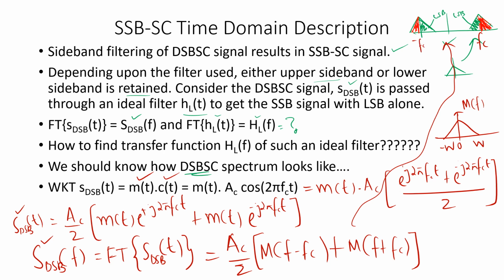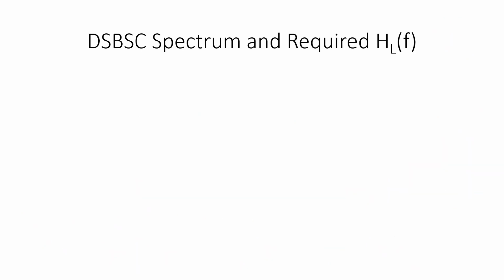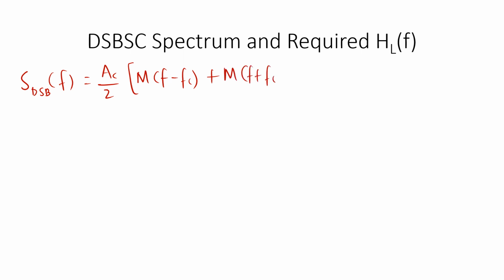So this is the spectrum of S DSB. Maybe some of you have asked me how come m of t into e power plus j 2 pi fct has the Fourier transform M of f minus fc. You might have learned it already in signals and systems, but I can repeat it. So now I'll write S DSB of f is equal to Ac by 2 times capital M of f minus fc plus capital M of f plus fc.